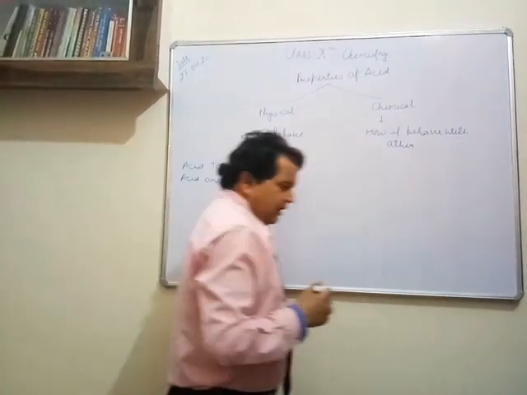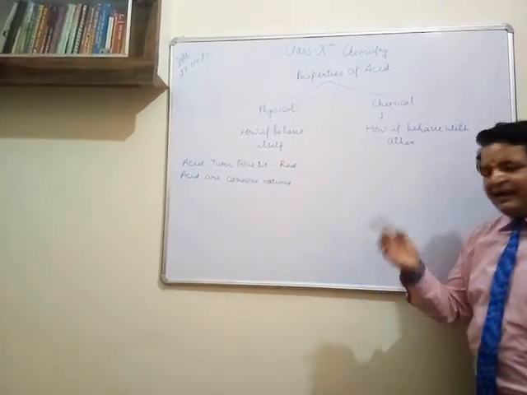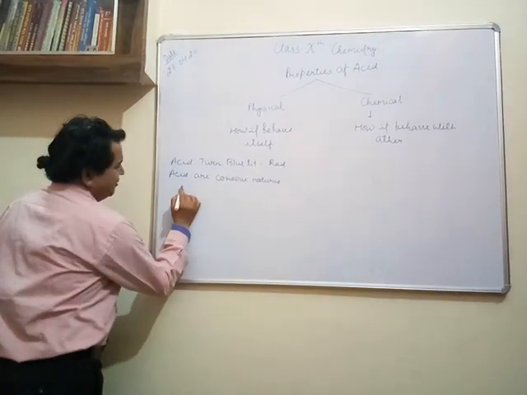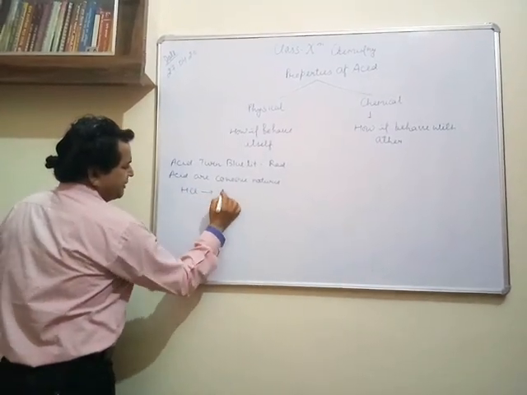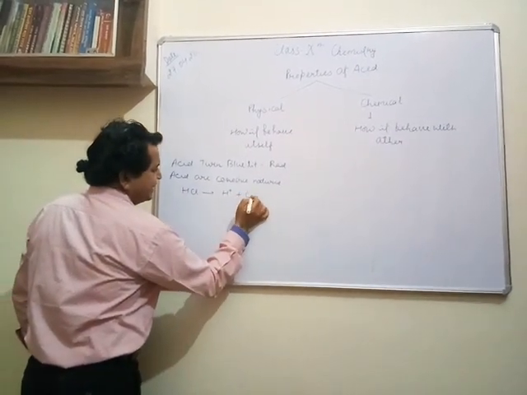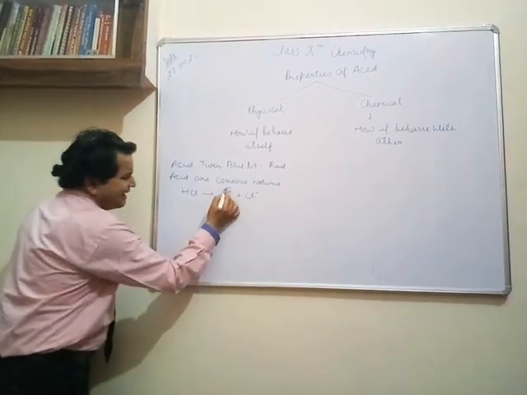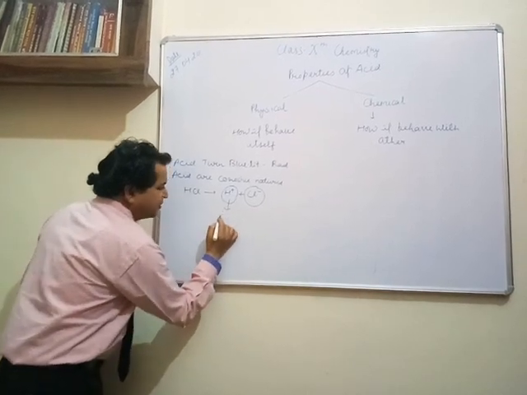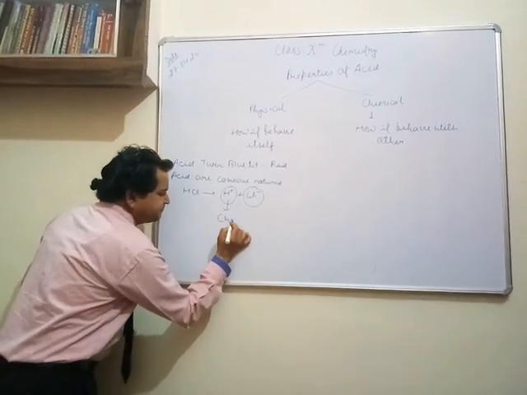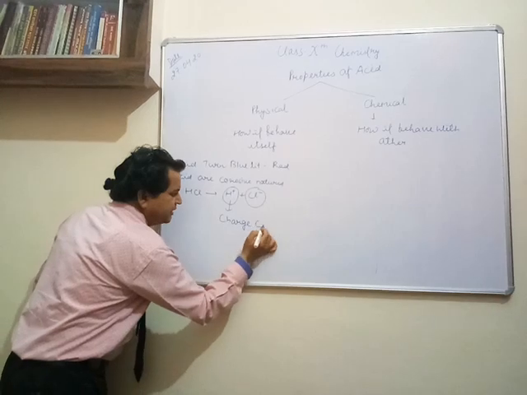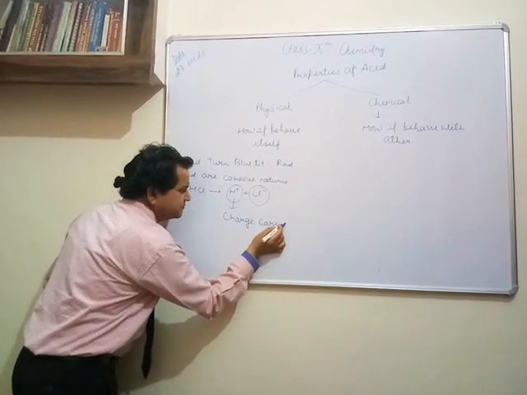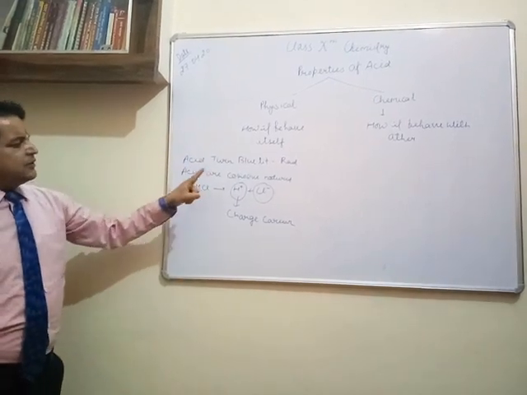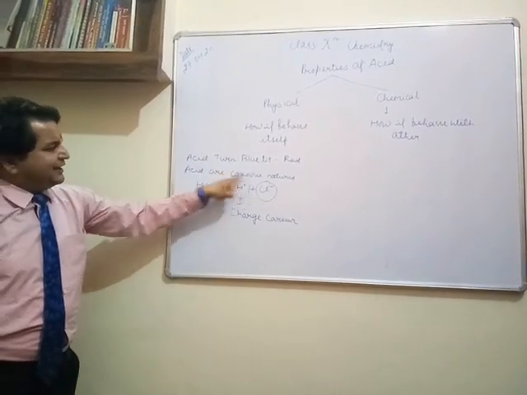Acids are good conductors of electricity. Why are acids good conductors of electricity? Because, just like we have one acid HCl, right? HCl breaks down into H positive and Cl negative in its solution. These are the ions present in the solution, and these ions are the charge carriers. This means acids are good conductors of electricity in their solution.